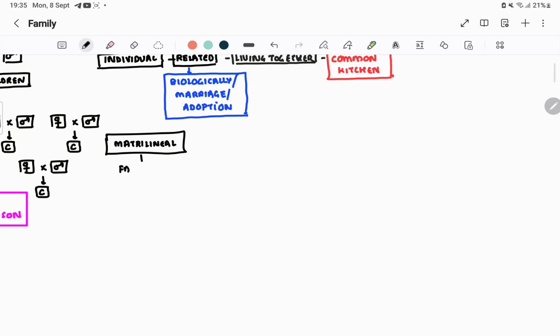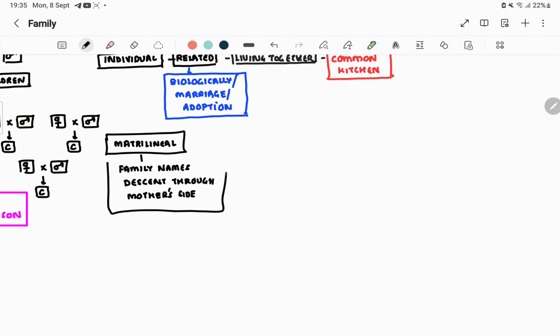The family name descends through mother's side. This is the important thing. So it is called matrilineal descent. Right? Related by a mother, not by father.